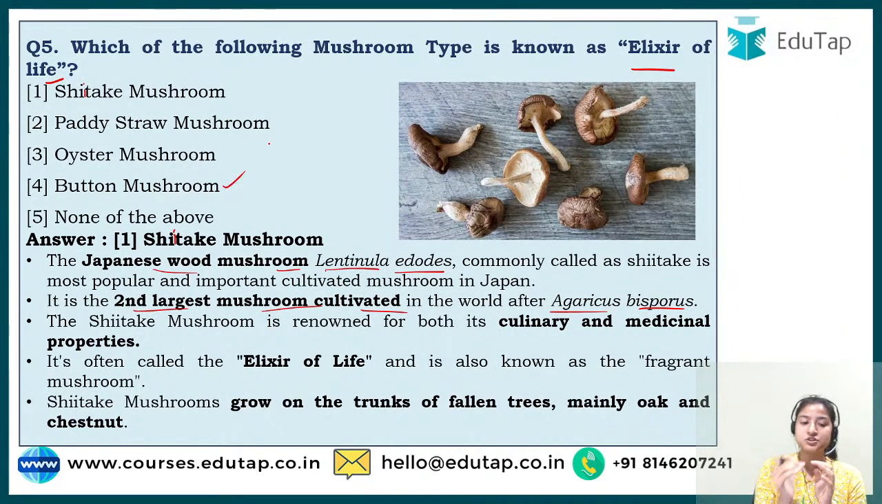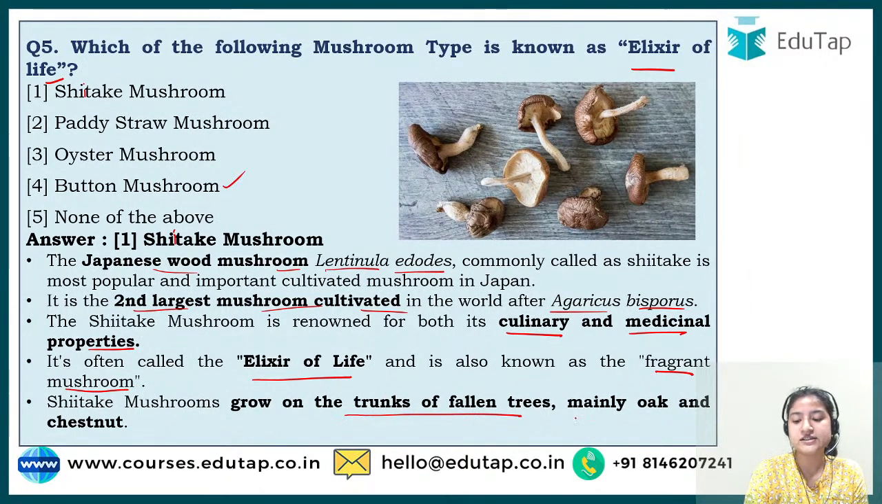Button mushroom is the largest mushroom cultivated in the world, and after that comes the shiitake. It is famous for both its culinary use, that is normal eating and cooking purpose, and second, its medicinal properties. It is often known as elixir of life, and also as fragrant mushroom because it imparts fragrance. Where is it grown? It is grown on the trunks of fallen trees, mainly oak and chestnut. So this was question number 5.